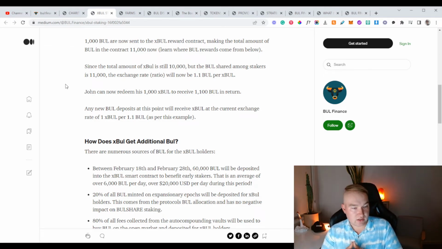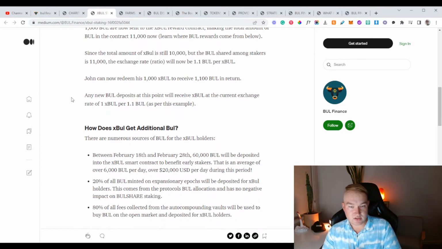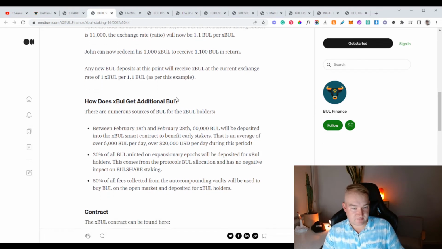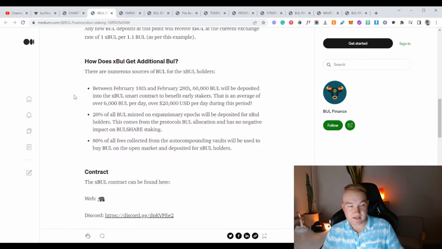Dave can now redeem his 1,000 XBull in exchange for 1,100 Bull in return. Any new Bull deposits at this moment will receive XBull at the current exchange rate of 1 XBull per 1.1 Bull, as per this example. That's interesting. I like how they're doing that.